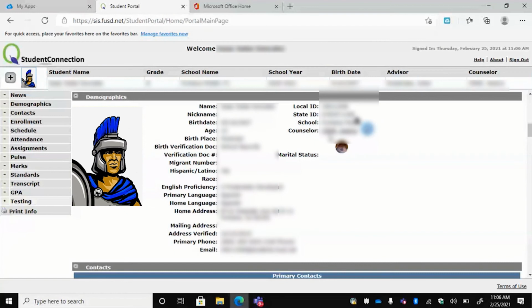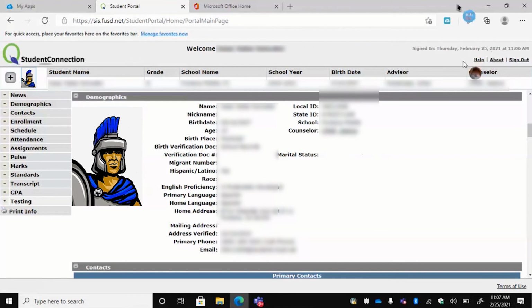And then just below that, it's going to say state ID. That's going to be your SSID. So you want to make sure that you know your local ID. Maybe write this down on a piece of paper, and then your state ID. This is the state ID that we're going to need here for logging into your test. So you want to make sure that you write that down.